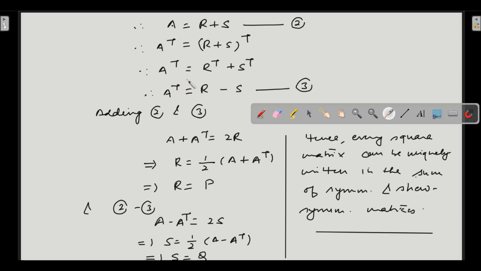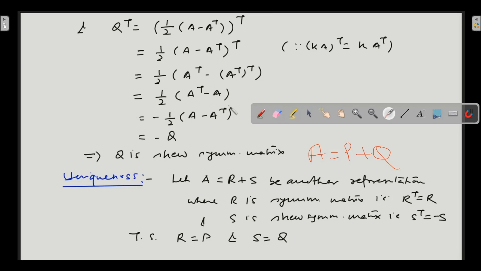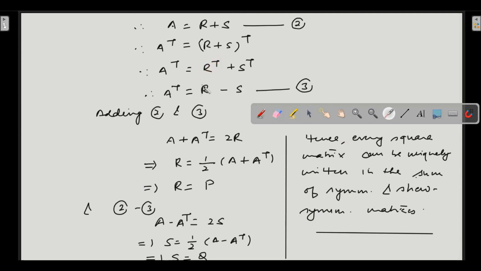Okay, so A transpose is equal to, now you already know that R transpose is equal to R, because R is symmetric. And similarly, S transpose is equal to minus S, because S is skew-symmetric. So A transpose came out to be equal to R minus S.